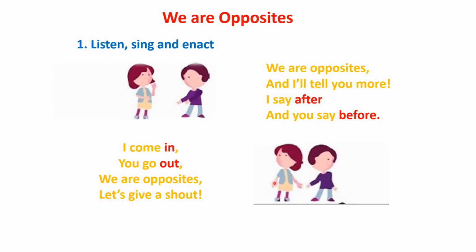Here the girl is saying whenever I used to come in the room, you used to go out. That's why we are opposite. And let's give it a shout that we are opposite. Okay. Here in and out are what? Opposite. Okay.